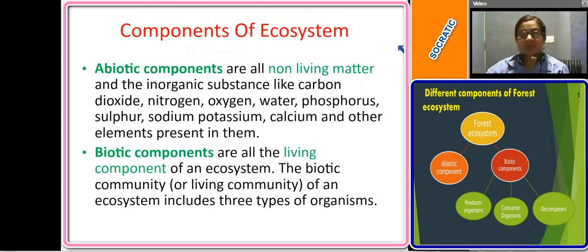The abiotic components of an ecosystem are all the non-living matter and the inorganic substances, like carbon dioxide, nitrogen, oxygen, water, phosphorus, and other elements present in them, which constitute the abiotic components, whereas all the living components, consisting of all the organisms, plants and animals, constitute the biotic components. Is it clear, everyone?